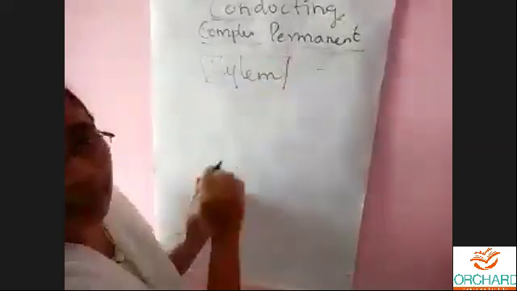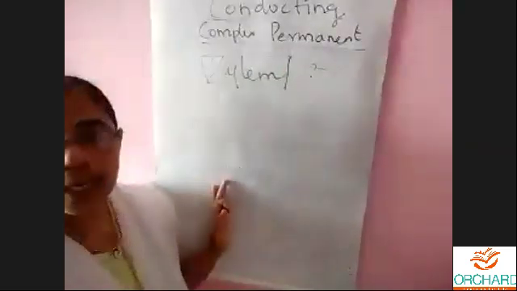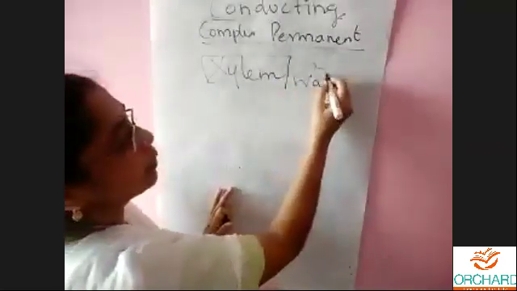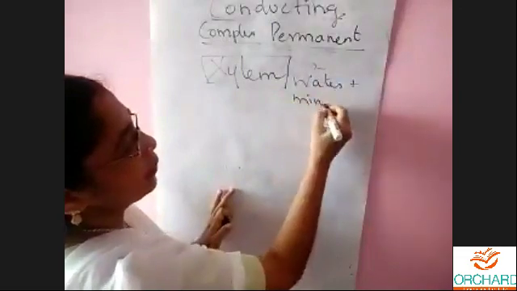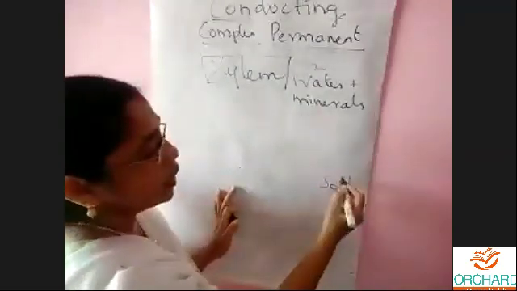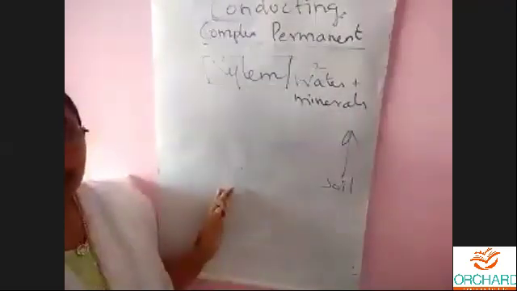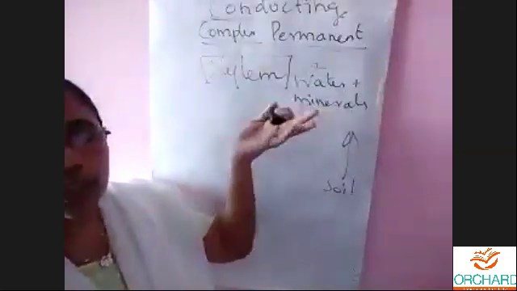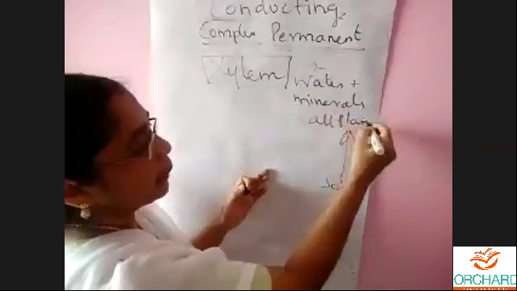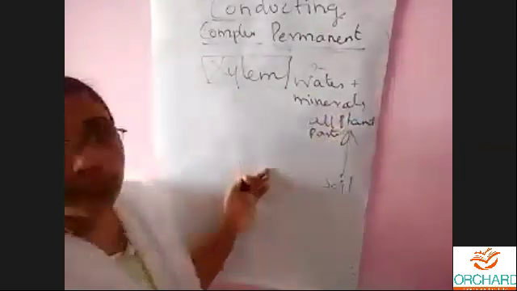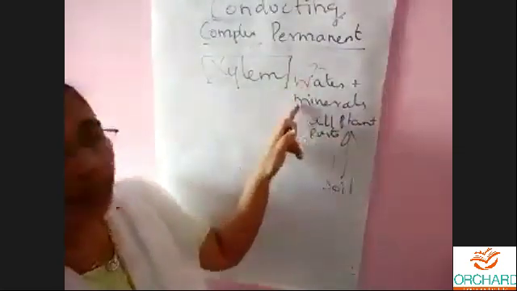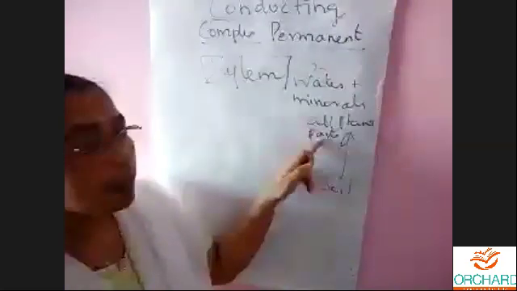First, let us see about xylem. What is xylem? Xylem is a conducting tissue that transports water and minerals from the soil towards the plant stem, that is upwards, to the stem, leaves, and all parts of the plant.